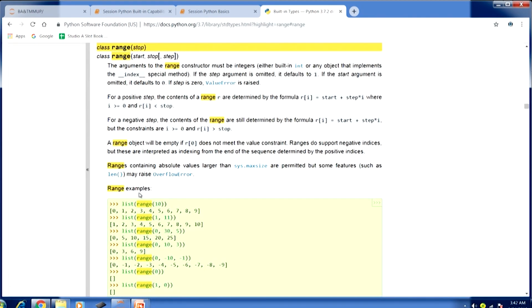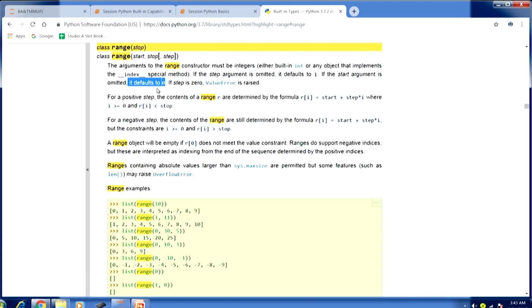So, if I just click here, you can see all the details about this particular function. You can see range, start, stop, and step. You can see here that start clearly defaults to 0. This particular exercise of finding help, finding the Python reference, I am doing so that whenever you require more detail about a function which we have been discussing, and in coming lectures also we will be talking about many functions, many built-in types, many other things.